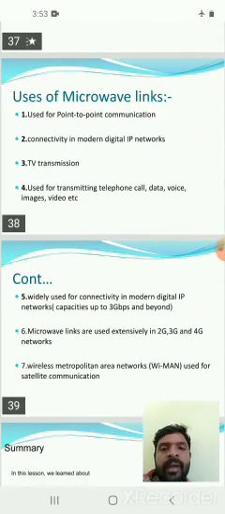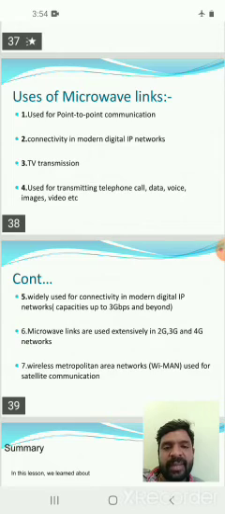Uses of microwave links. These links are used for point-to-point communication, so it is easy to communicate from one point to another point, in cascade method. They are also used for connectivity in modern digital IP networks.